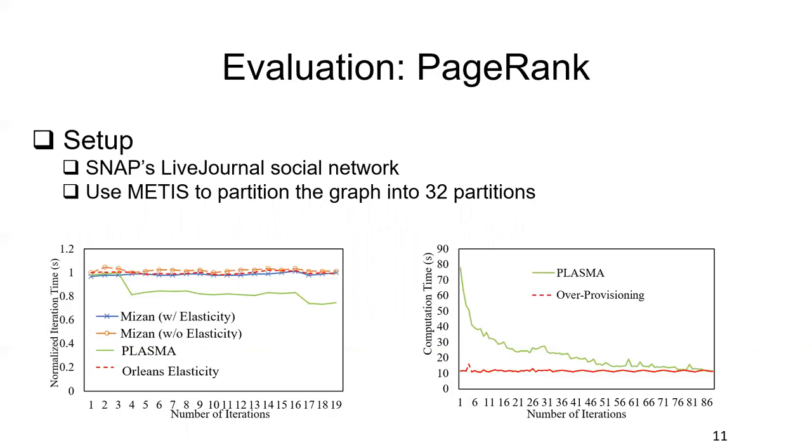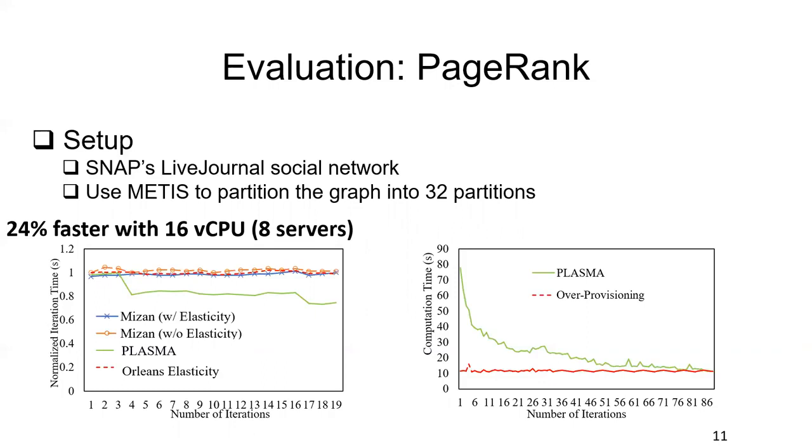So clearly, this figure shows that Plasma has improved the performance by 24% with the same number of CPUs. Next, we want to show that with Plasma, you can achieve similar performance with much fewer resources. So in the comparison setup, we just place the 32 partitions on 16 servers.